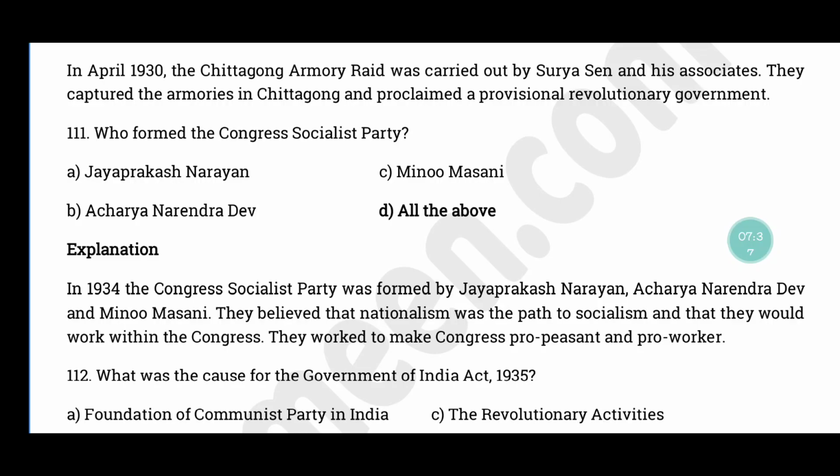Question number 111. Who formed the Congress Socialist Party? The correct answer is option D, all the above. That is Jayaprakash Narayan, Mino Masani, Acharya Narendra Dev. 1934 Congress Socialist Party was formed by Jayaprakash Narayan, Acharya Narendra Dev and Mino Masani. They believed that nationalism was a path to socialism and they would work within the Congress. So இதனால they worked to make Congress a pro-peasant and a pro-worker party.